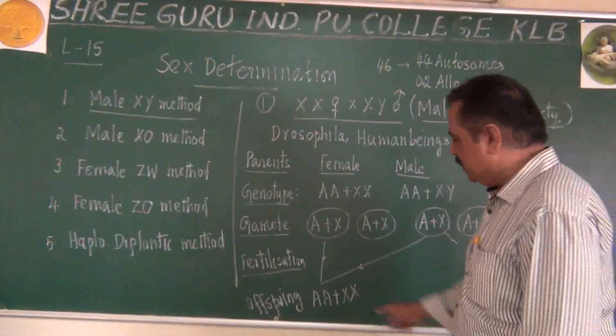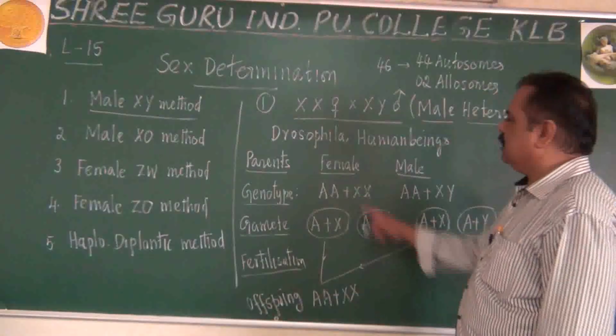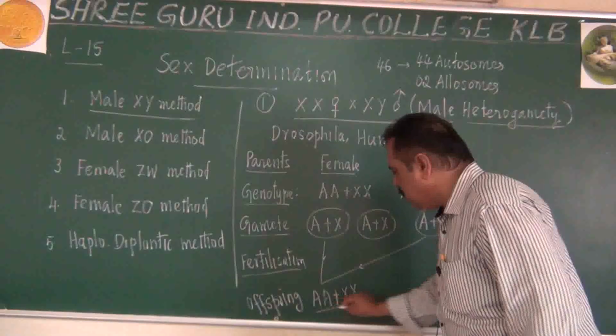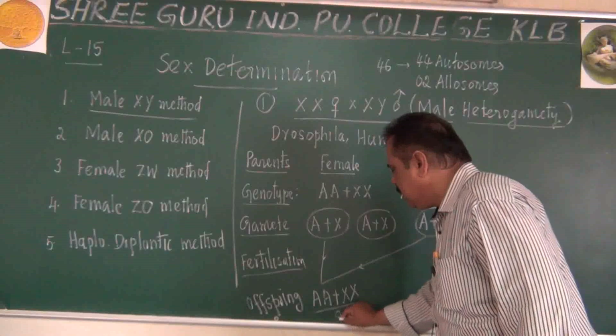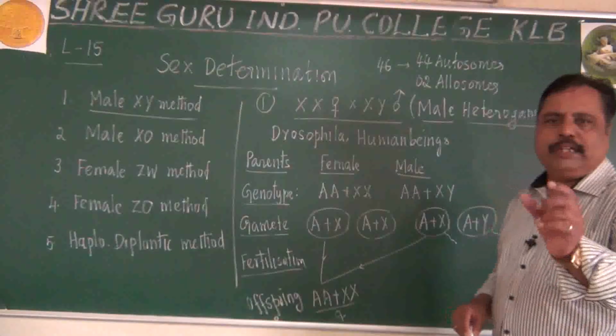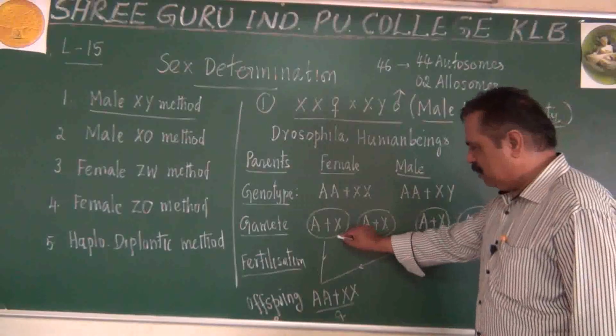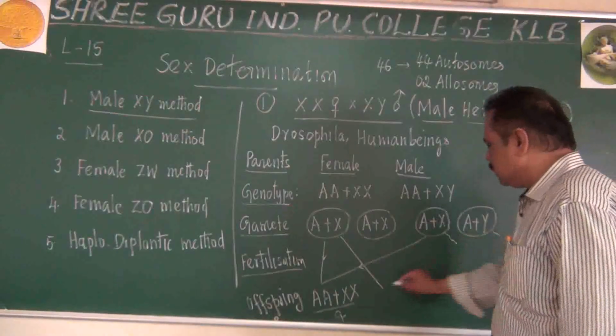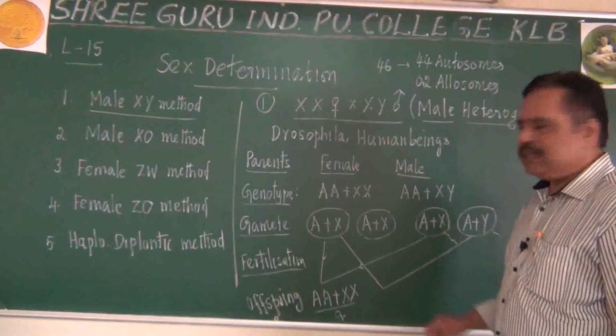Do you get this point? This is AA plus XX. Who is AA plus XX? It is a female. So it becomes a daughter, not a doctor. Female is produced. What about this egg fertilized by this sperm? Try to get this point.